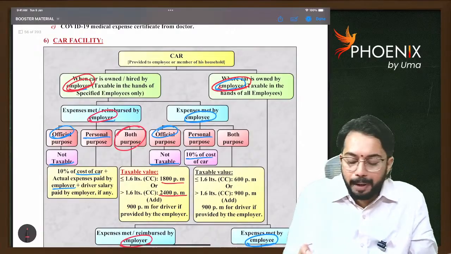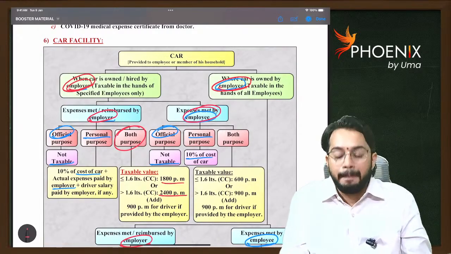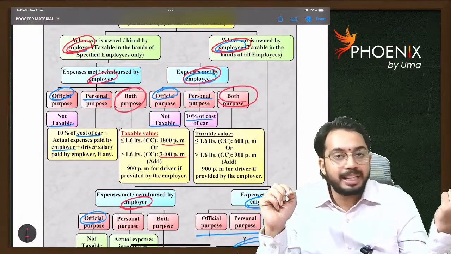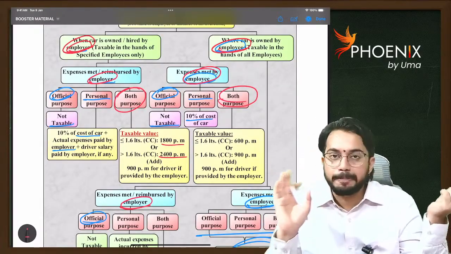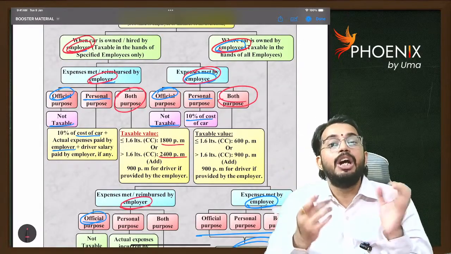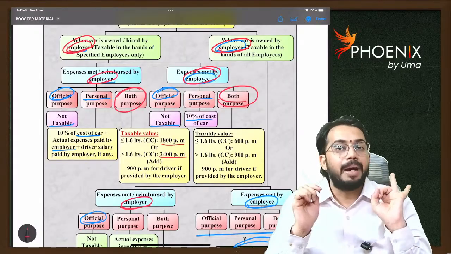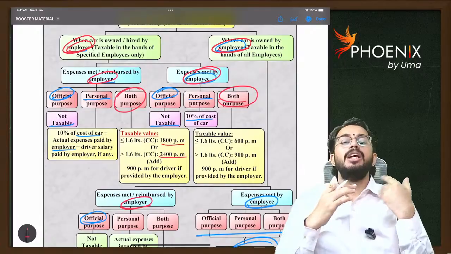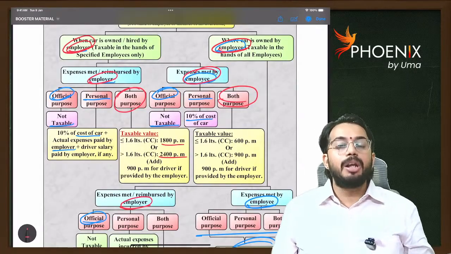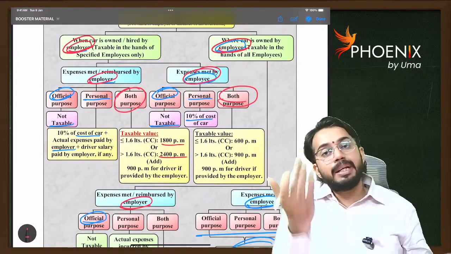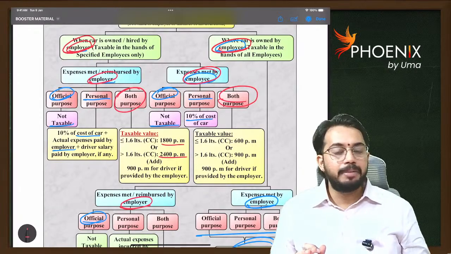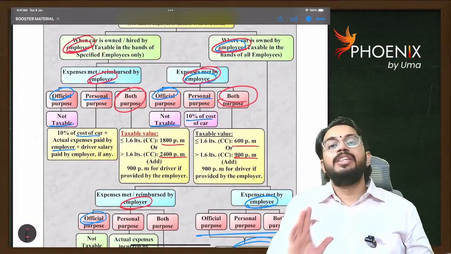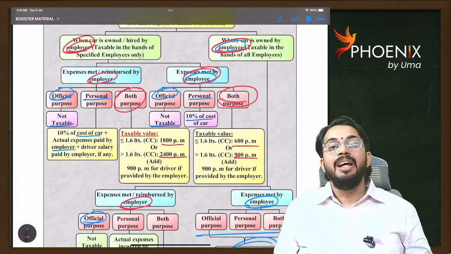The car is owned by the employer, but expenses are paid by the employee, and the car is used for both purposes. Infosys purchased the car. I am paying fuel expenses. I am using the car for office purpose as well as personal purpose. Here I am getting only the car benefit. Expenses are paid by me. So the taxable value, if it is a small car, is 600 per month. If it is a big car, 900 per month. Are you able to understand? If a driver is additionally provided, we will add 900 per month.